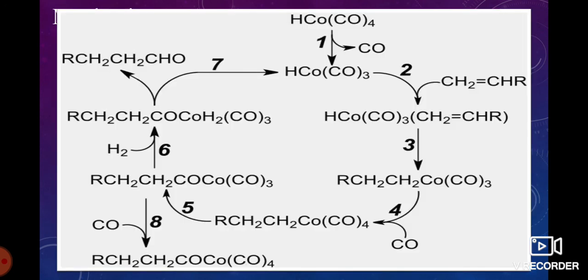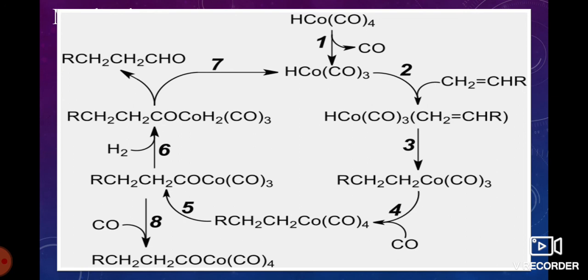Whereas in the first step we are taking the cobalt tetracarbonyl hydride species, elimination of one carbonyl group and addition of the alkene form this group. Alkene insertion can be done, whereas in the third step a double bond is broken. The hydrogen is added to one of the carbons and the other carbon is added to the cobalt group to form this compound.